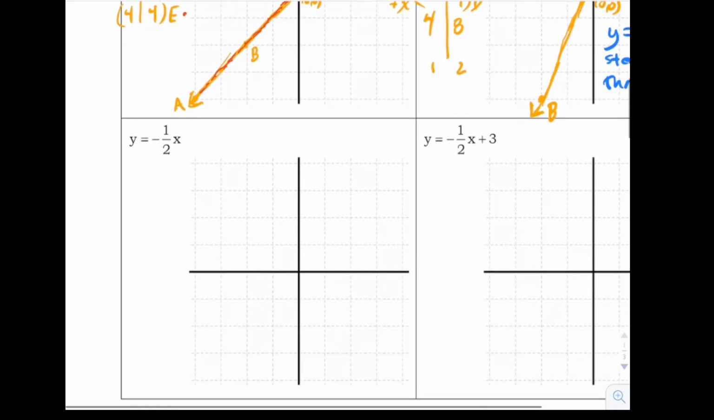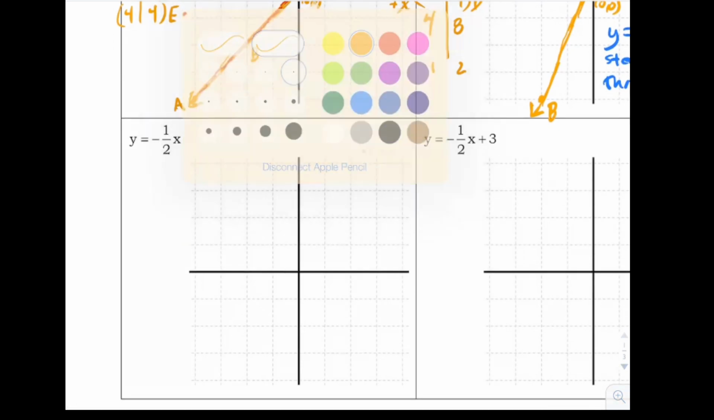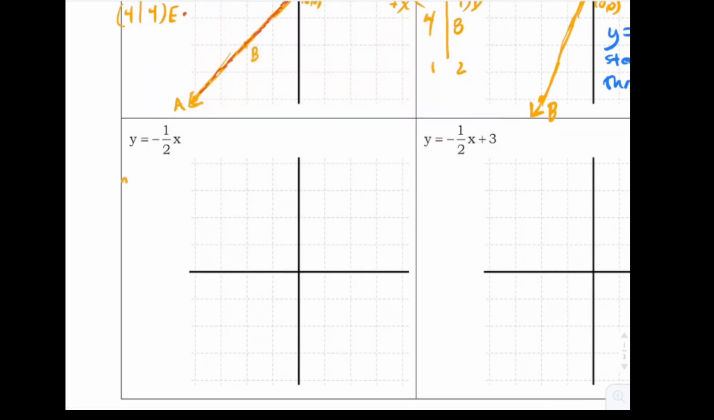Y equals -1/2 x. Ooh, -1/2 x. Well, again, especially when you're first playing with straight line type stuff, it's best to just use an XY table. XY tables won't lie to you as long as you do this part right. I'm going to make x equal to a negative 4. That means I'm going to have a negative 1/2 multiplying a negative 4. Now negative times negative is positive. Half of 4 is 2. So that's a 2.